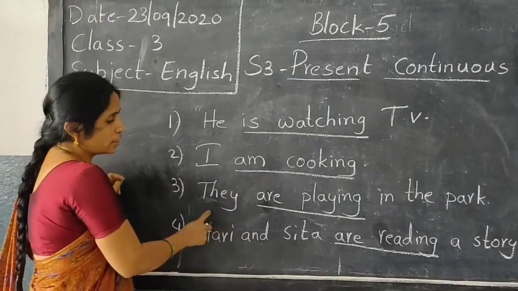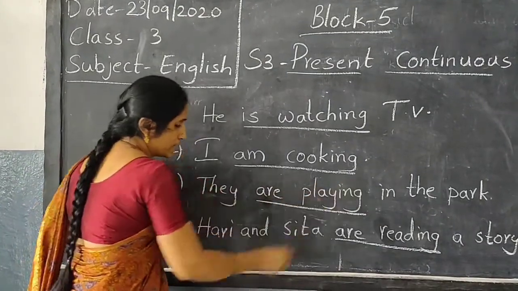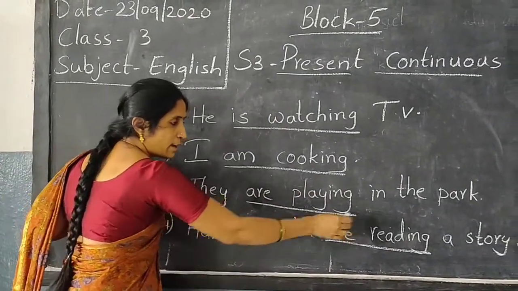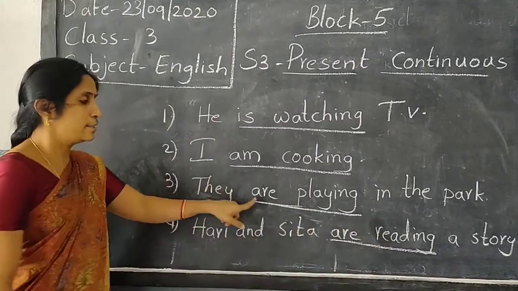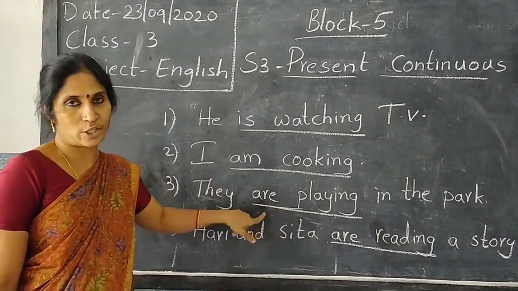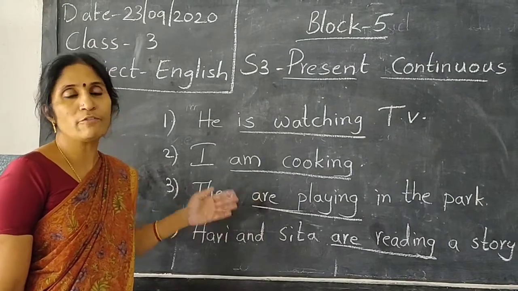Okay children, now see here, they are playing in the park. Hari and Sita are reading a story. Here are playing and are reading. The word are shows the action done by more than one person.